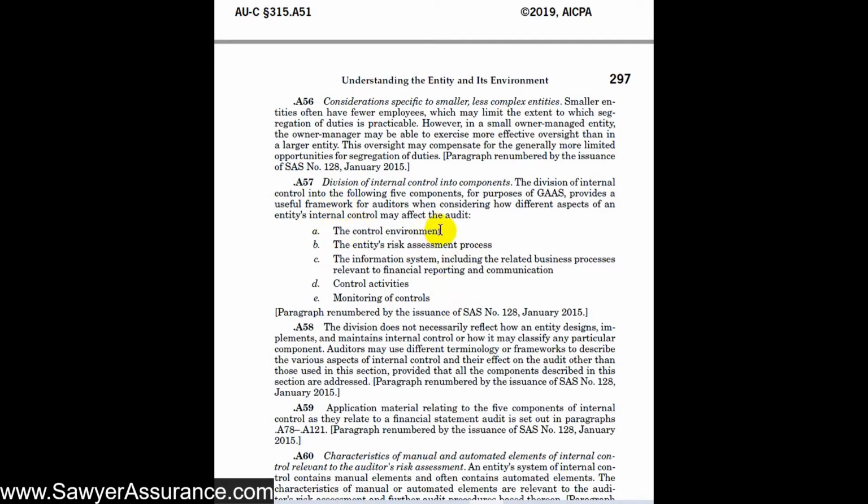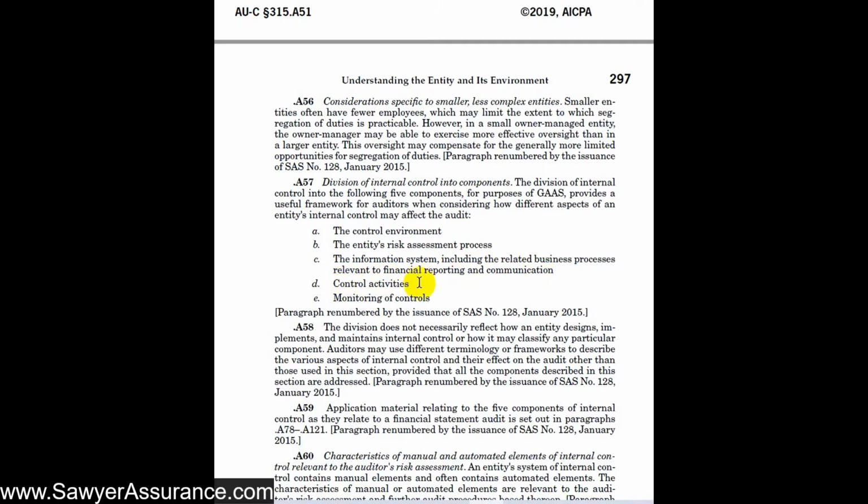So first would be the control environment, then the entity's risk assessment process. Note, this is not our risk assessment process. This is the entity assessing the risk, the business risk, for instance, that the financial statements might not be recorded appropriately, or certain objectives that the entity wants to accomplish might not be met. So this is the entity's risk assessment process. Also, their information system, which includes their business processes relevant to information reporting and communication.